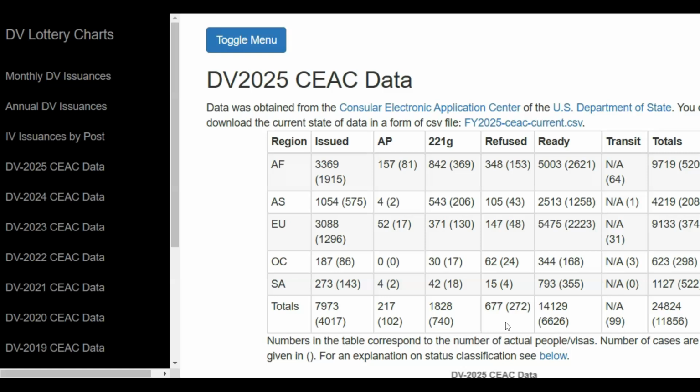So once again, in parentheses, we have 2,621. That's the number of cases. And in those 2,621 cases, there are 5,003 applicants. Now, the interviews in question are interviews that will be conducted later during this month of January 2025, as well as during the month of February 2025.